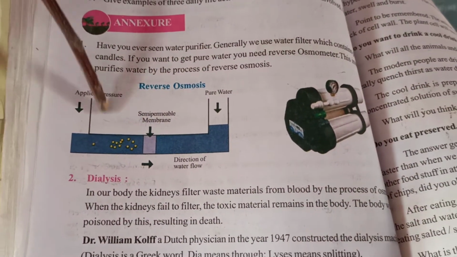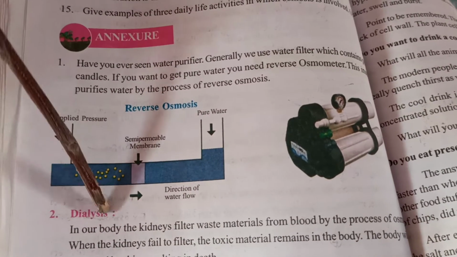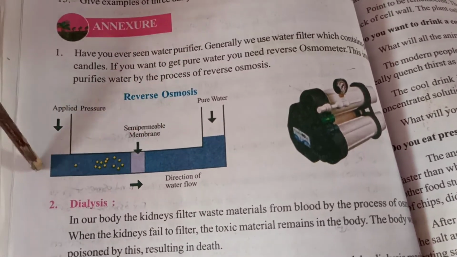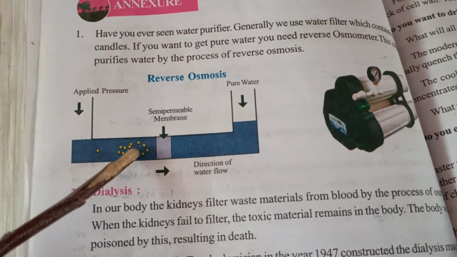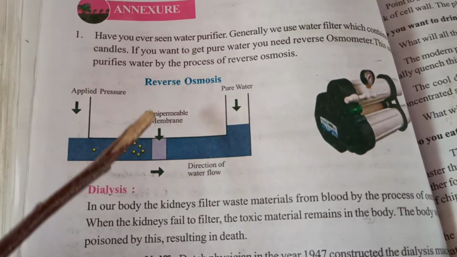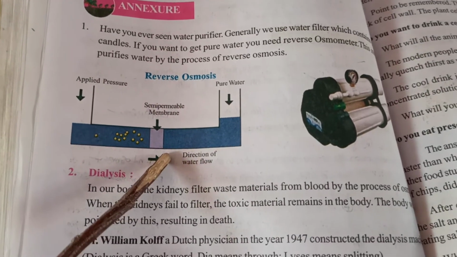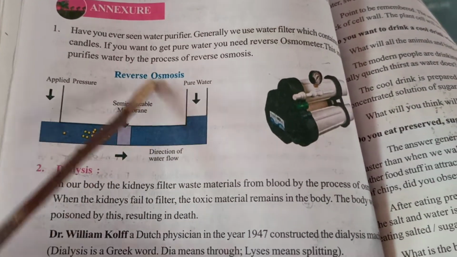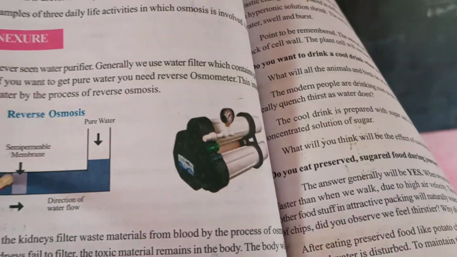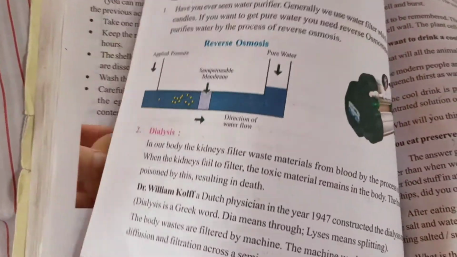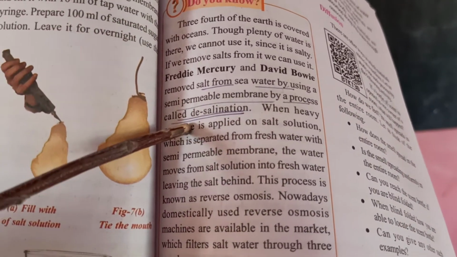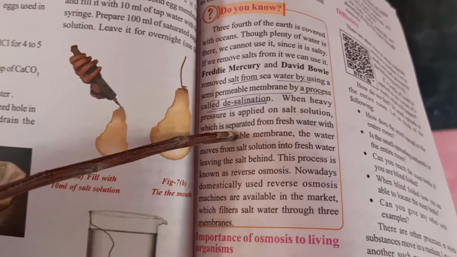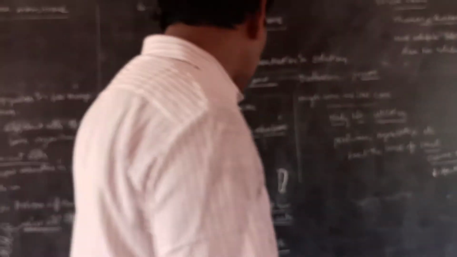With the effect of this high pressure, the dirty particles settle down at the bottom of the filters and the purified water comes up. That water goes to the other layer through the semi-permeable membrane. This process is called reverse osmosis. This principle is called desalination. Through this way, we collect fresh water from the salt water. So this process is called desalination.